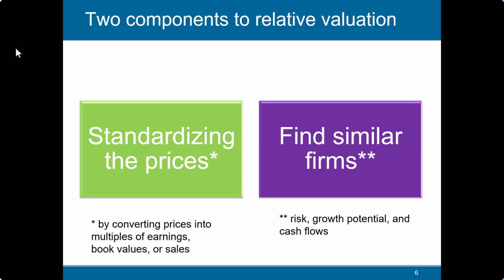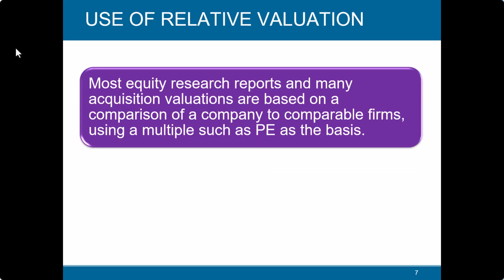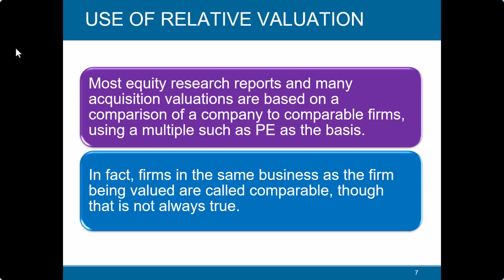Otherwise, if you don't know how to calculate, just look at the industry. Cement industry, all companies are similar. Forget about the risk and the growth. You say all are similar. I am doing my analysis, and then you can always fine tune. If there is any company which is not growing, you can say this company is an outlier, so I am excluding it, or it is distorting my analysis.